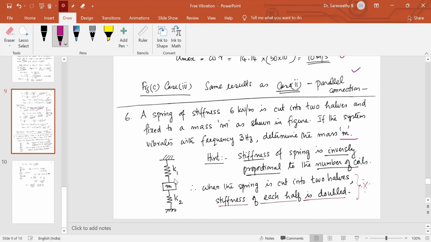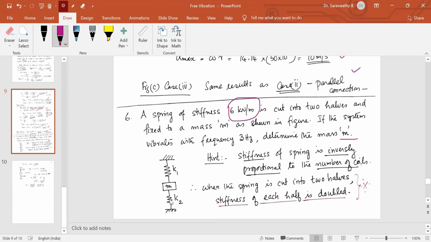So this is also, as we have just discussed, a parallel connection, because the amount by which the first spring gets elongated is the same as the amount by which the second spring gets compressed. So both undergo the same displacement. But when a 6 kilonewton per meter spring is cut, what will happen?